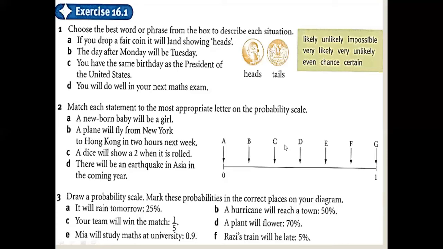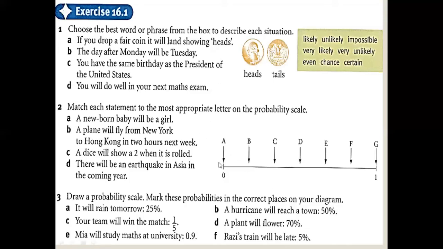Next: a plane will fly from New York to Hong Kong in 2 hours from next week. Is it possible that a plane will fly from New York to Hong Kong in 2 hours? Yes or no? No, it is not possible. So we say impossible. So we are using the word A.